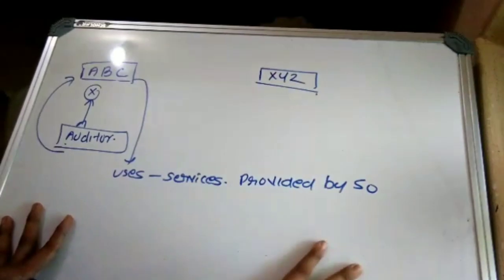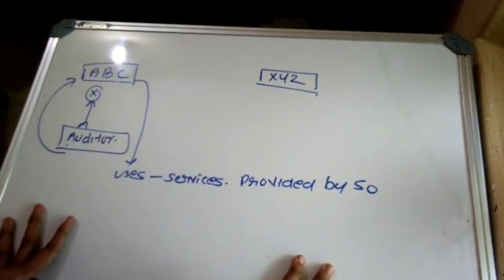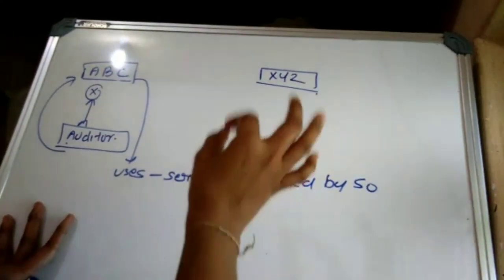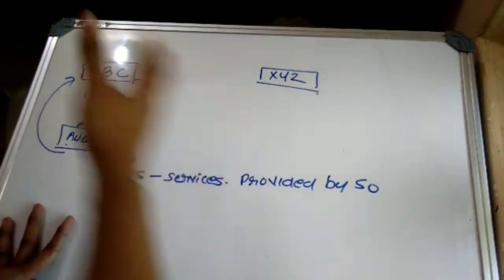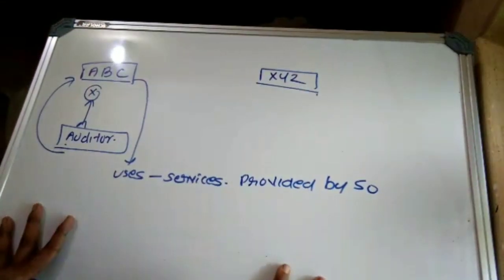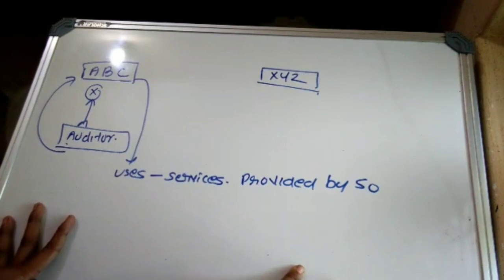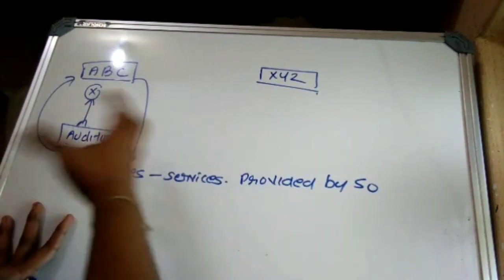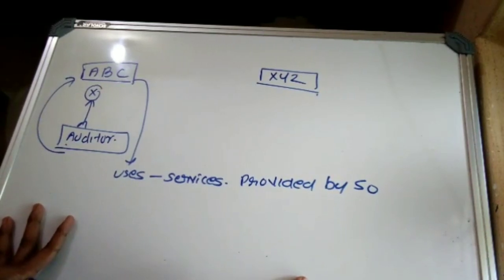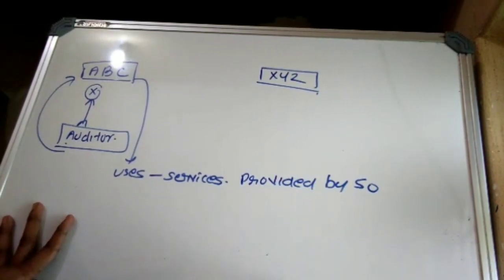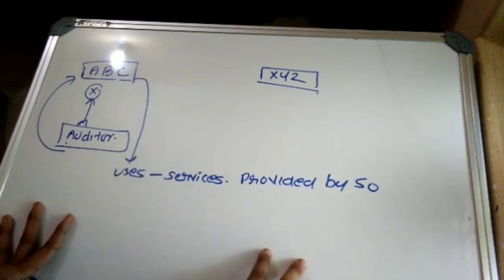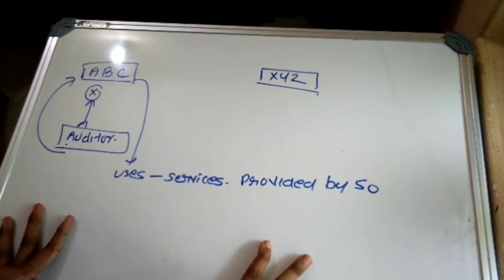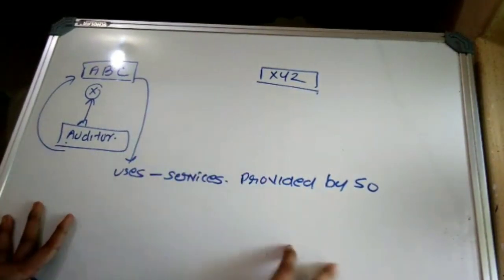So XYZ is answering, actually, Mr. X, please listen to us. ABC is just one of our clients. We are providing these kinds of services, related to payroll, pension schemes or tax planning, to various other organizations also. So what will be our condition if all the auditors of those concerned units are asking us to audit our entity? This is not possible. I will give you some other solution.